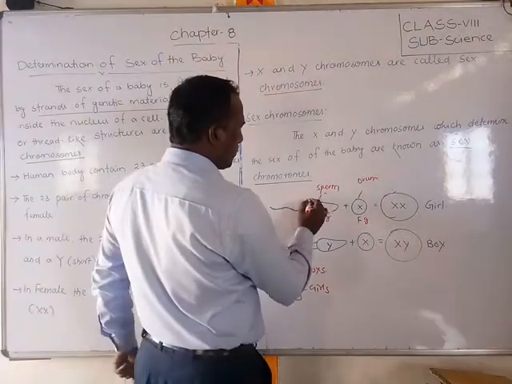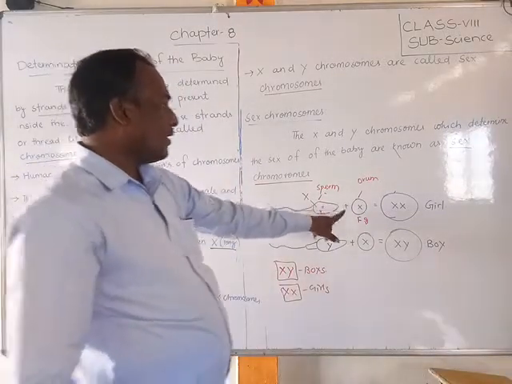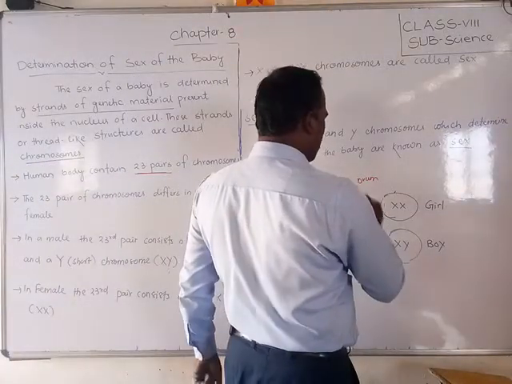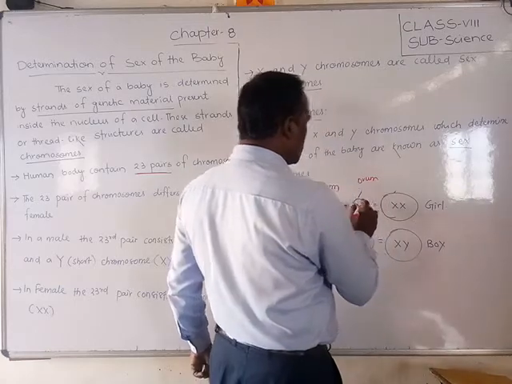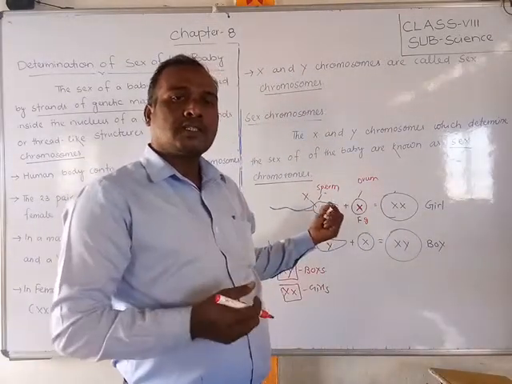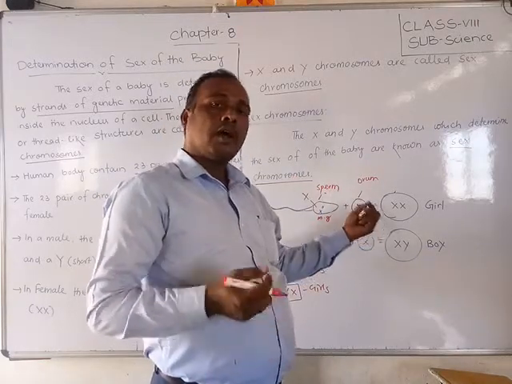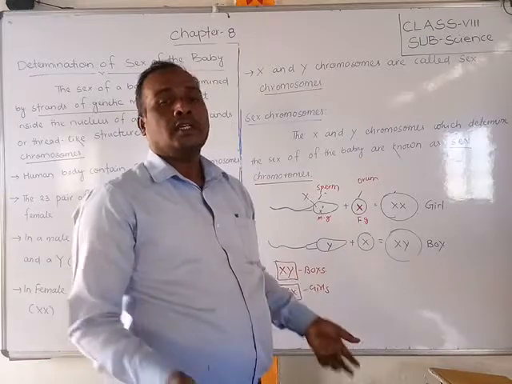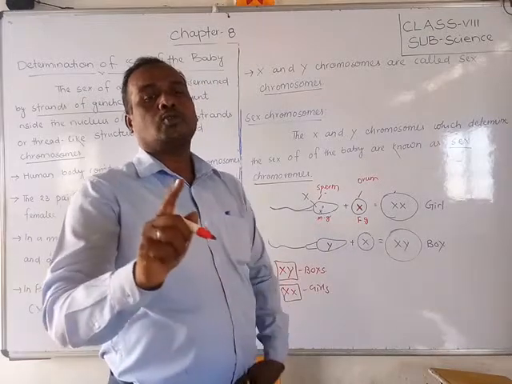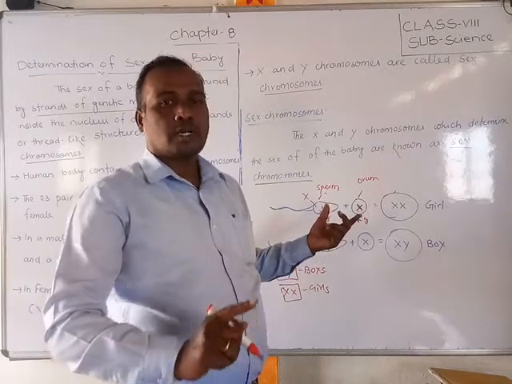X chromosome, or Y, it can carry both. In the female gamete, already only the X chromosome is there. There is no Y chromosome in the female. But in the male, X and Y chromosomes both are present.